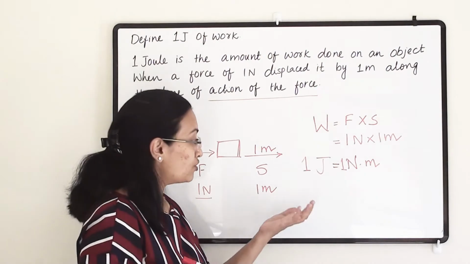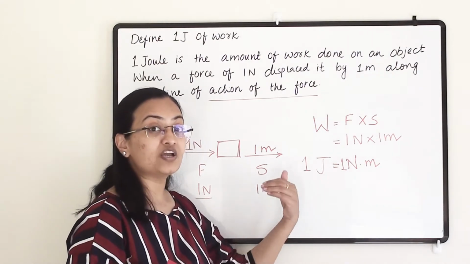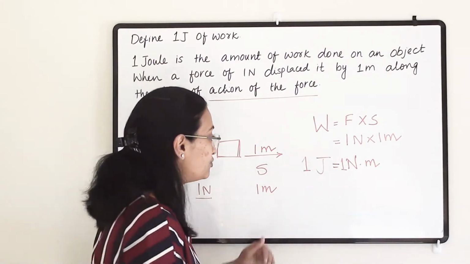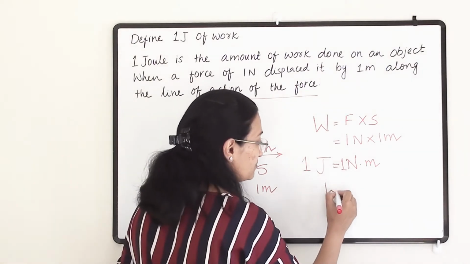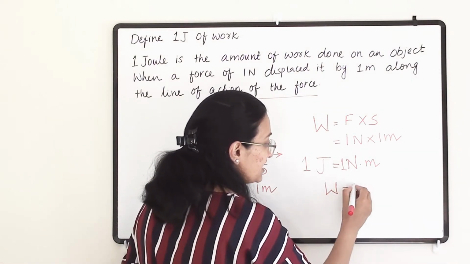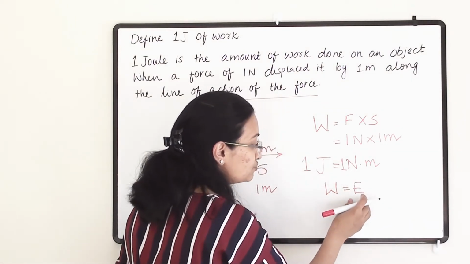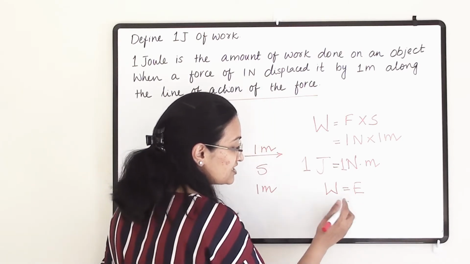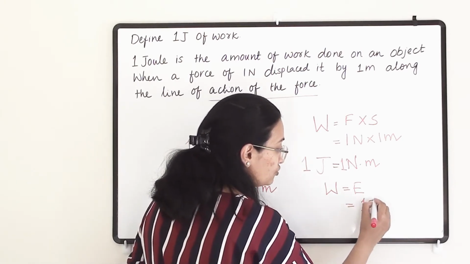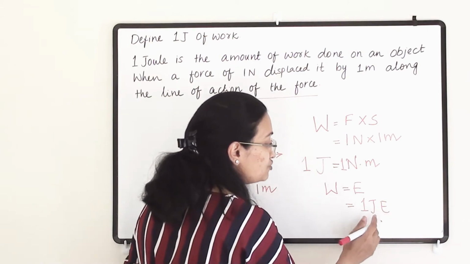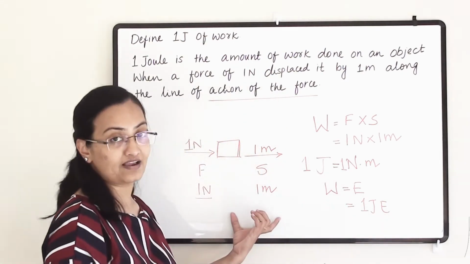And if we want to know how much energy we have used, it will be the same as the work done, because work done equals the energy used. So if 1 joule of work has been done, then 1 joule of energy has been used in this action.